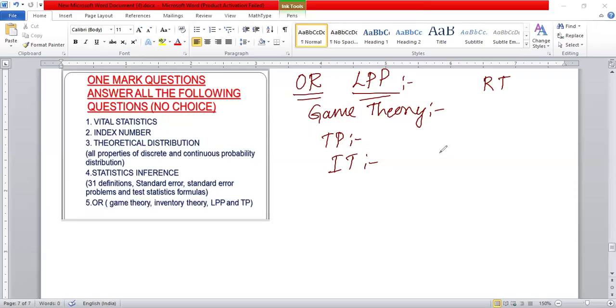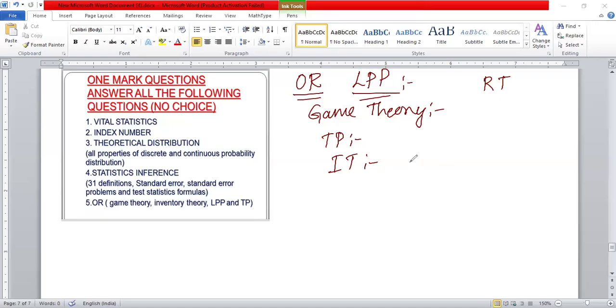So section A, 1 mark questions. There's no choice, so all students have to attempt them. This is easy, but it depends on your hard work. So what type of hard work here? Especially theoretical distributions, we need to study.